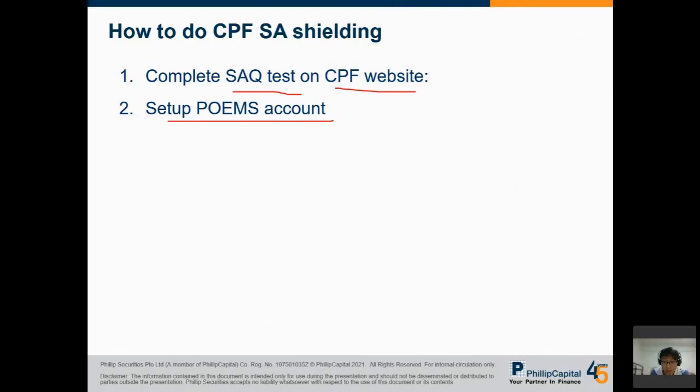Let me share the file. All right, I share the file here. How to open a POEMS account, but I can do it later. So that's the second step, or any account that you can use to invest your CPF money.